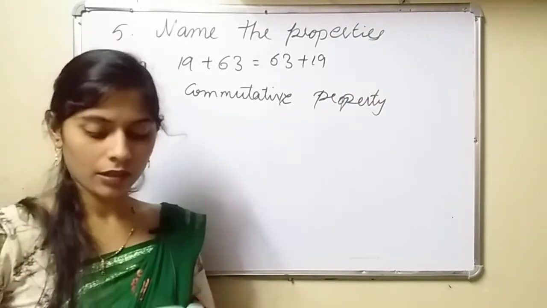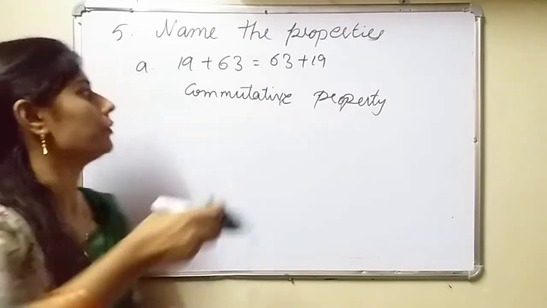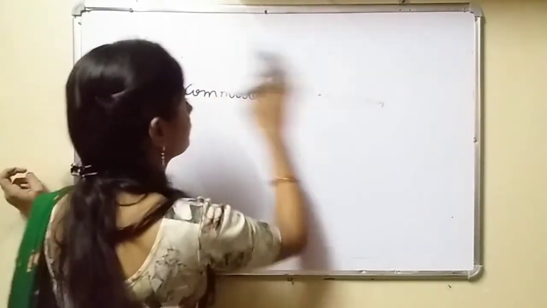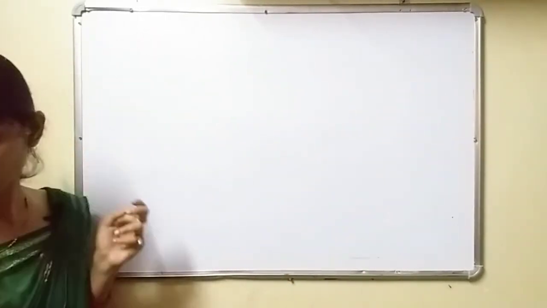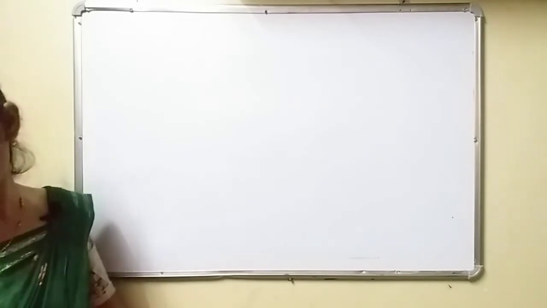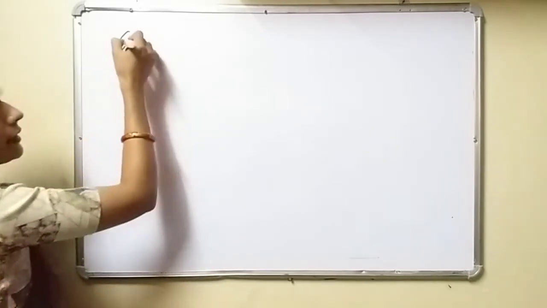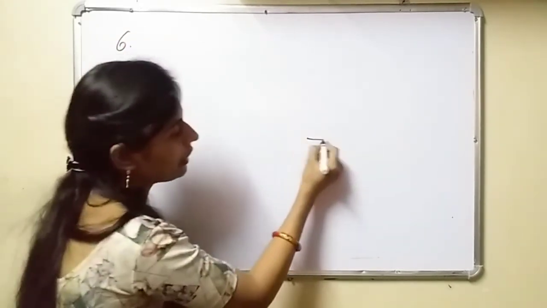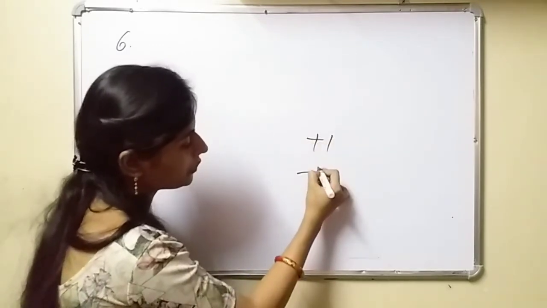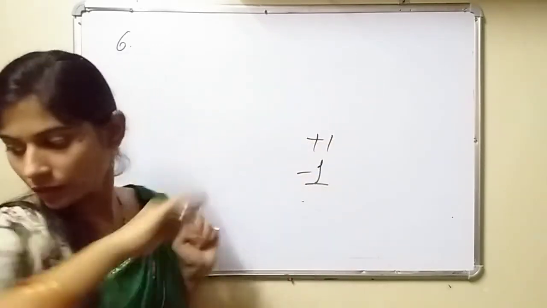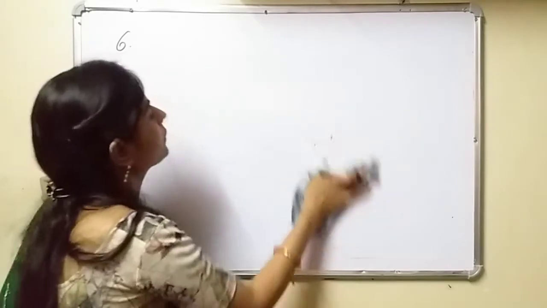Fifth question. See, we will do the sixth question now. Find the successor and predecessor of each of the following. Successor and predecessor, I have explained to you. In successor you have to add 1 and in predecessor you have to subtract 1. So I will solve some questions.